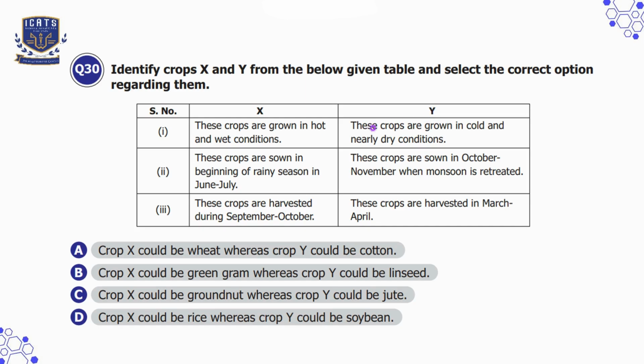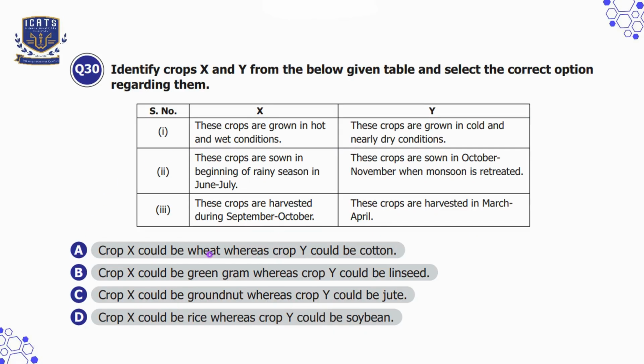Now crops Y. These crops are grown in cold and nearly dry conditions. These crops are sown in October, November when monsoon has retreated. These crops are harvested in March, April. So it matches the harvesting period of Rabi crops. The examples of the Rabi crops are wheat, barley, mustard, and linseed.